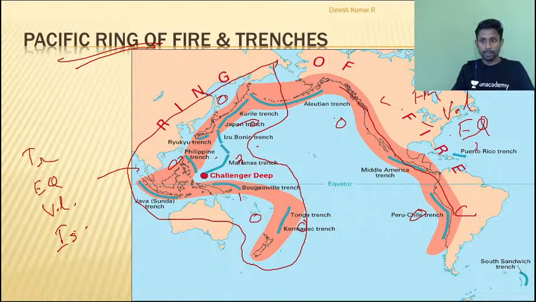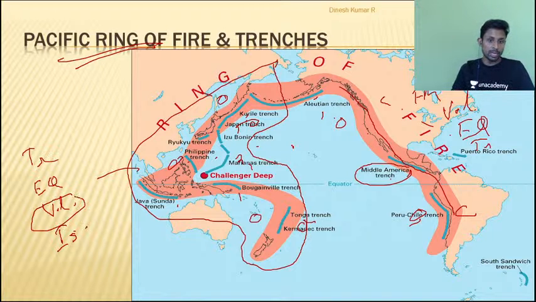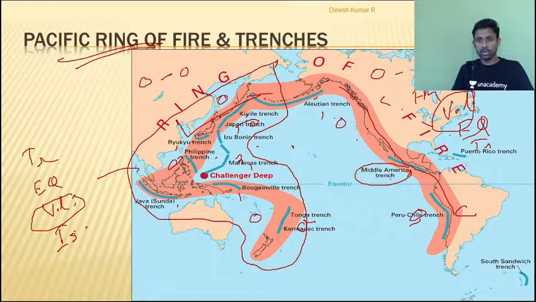Can you see on the map itself? It is marked. All these blue lines you can see: Kuril Trench, Japan Trench, right? Mariana Trench, Tonga Trench, Java Trench, here Aleutian Trench, Middle American Trench, also referred to as Guatemala Trench, Peru-Chile Trench. You can see trenches all along. That is proved. Second thing, I am talking about volcanic eruption. That means on the western side of the Pacific, I have active volcanism. Why? Because it is ocean convergence. On the eastern side of the Pacific, I have volcanic eruption. Why? Because of ocean continent convergence.